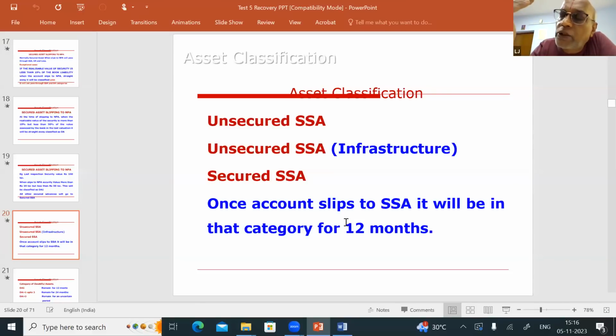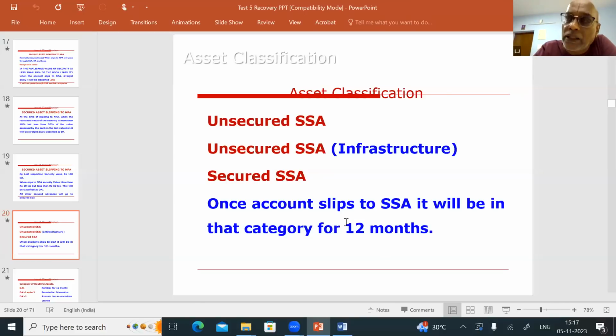When an unsecured advance given for infrastructure purpose becomes NPA, in the first year it will be classified as unsecured substandard infrastructure. Why I am telling this is, provision depends upon the category.